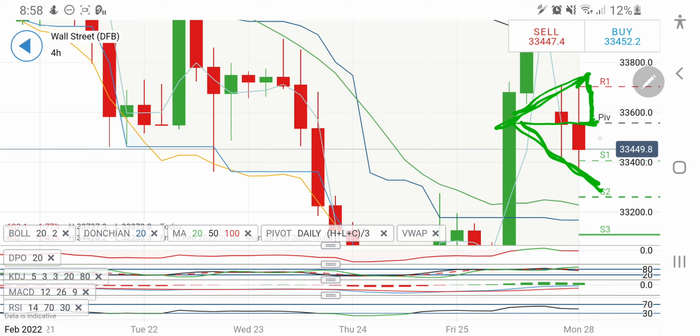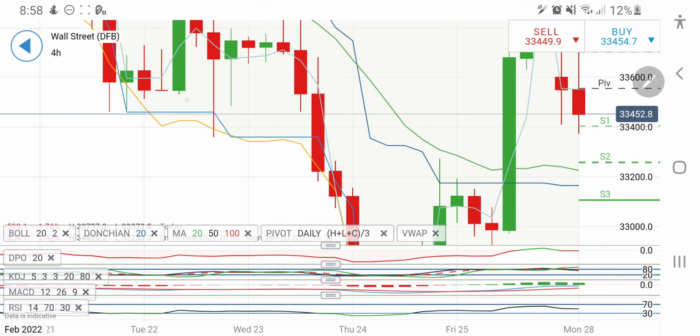And on the downside, till the time it remains below 33,520 levels, possibly it can continue to drop towards 33,200 level, which is going to be a stronger support. Rather, I will say not 33,200 but 33,250 levels. This is going to be a very strong support for US30 to break. Any break below 33,250, and specifically you can see this 20 period moving average is 33,220 and 180 levels.